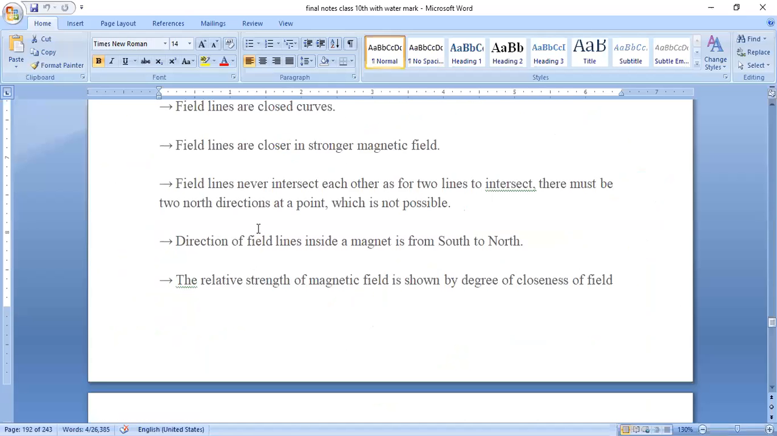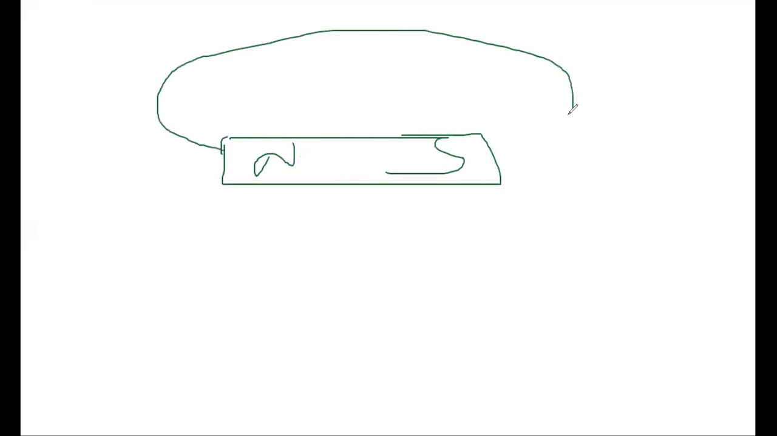Okay, next. Field lines never intersect each other, as for two lines to intersect, there must be two north directions at the point, which is not possible. Remember, if this is the bar magnet, this is N, this is S, the field lines will start from north and end at south.